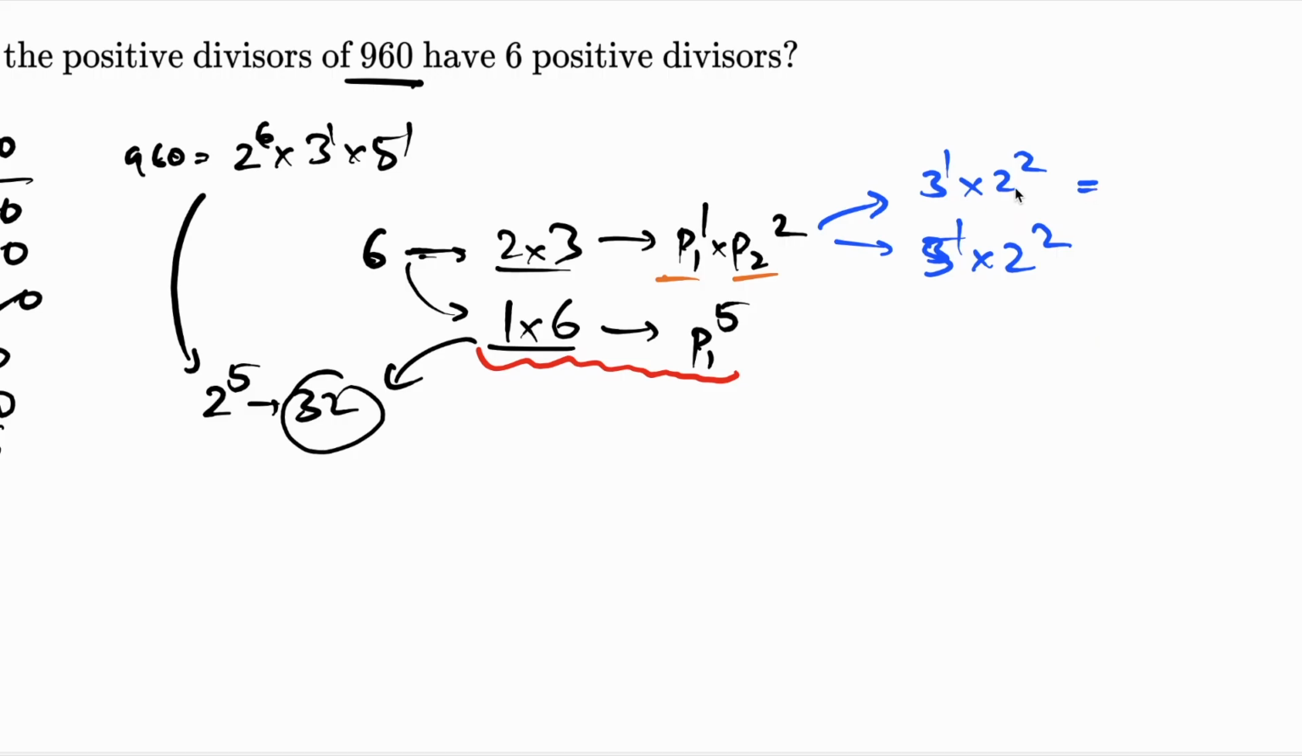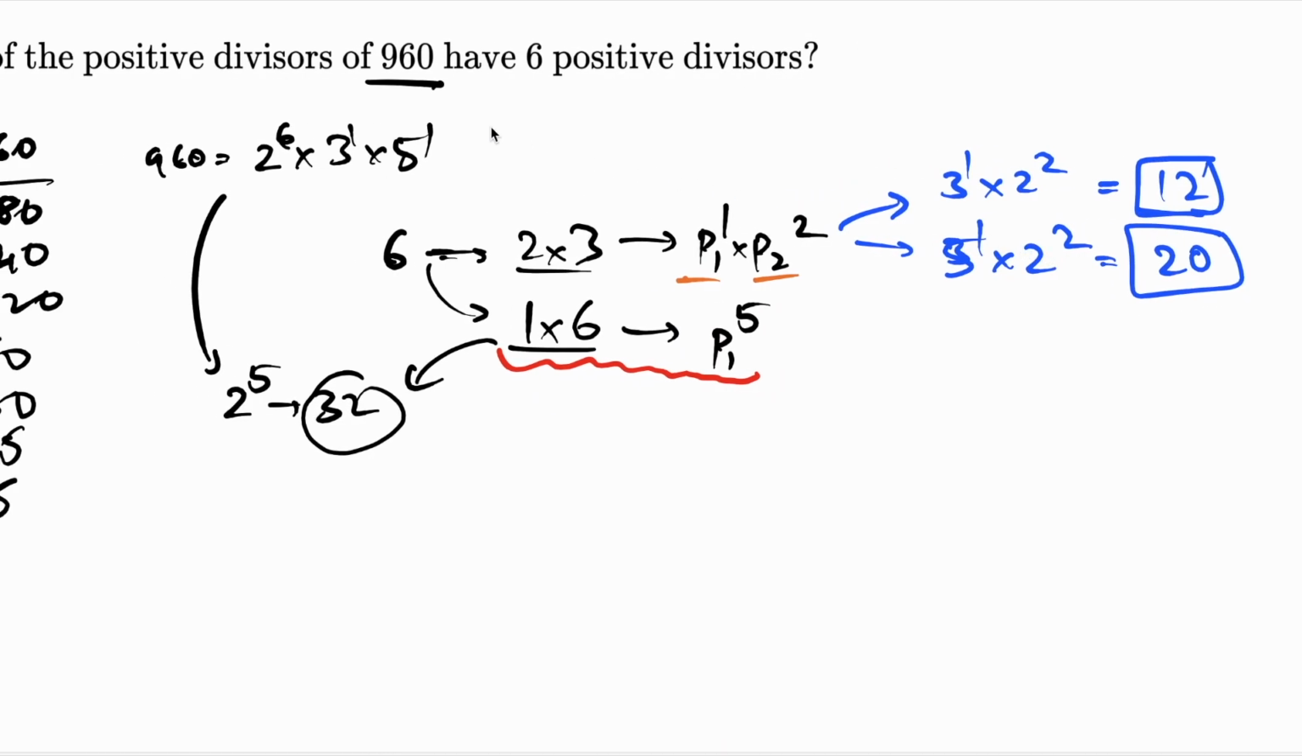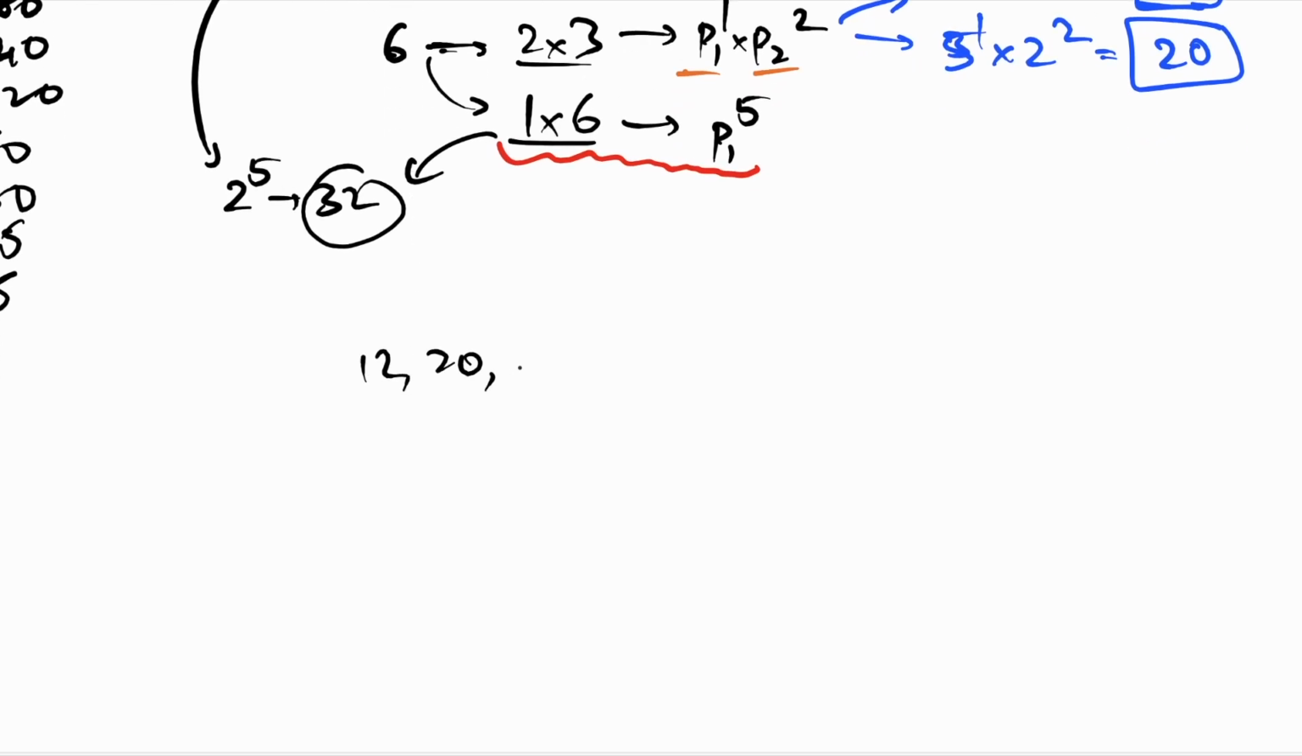So the first number is 3 times 4, which is 12. And the second number is 5 times 4, which is 20. So 12 and 20 are also divisors of 960 which have 6 positive divisors themselves. So the answer for this question is 12, 20, and 32.